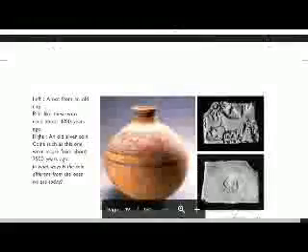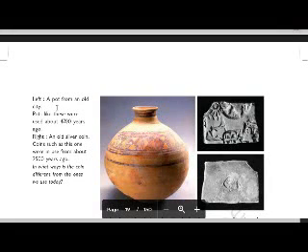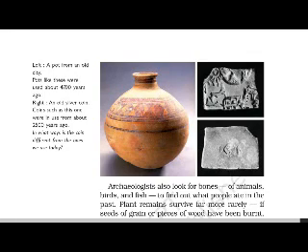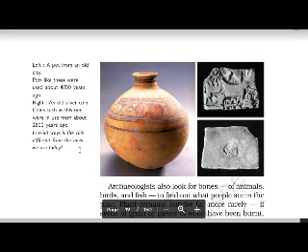Left, a pot from an old city. Pots like these were used about 4,700 years ago. Right, an old silver coin. Coins such as this one were in use from about 2,500 years ago. In what ways is the coin different from the ones we use today?